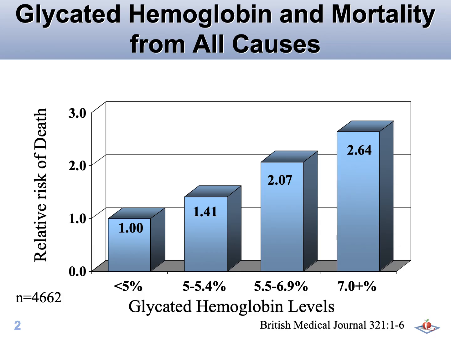So let's consider the hemoglobin A1C and see how it affects mortality from all causes. Now in this graph, you can see how the risk of dying from any cause goes up as you increase the level of glycosylated hemoglobin, or the hemoglobin A1C. It's interesting to note that glycosylated hemoglobin is a better predictor of risk of dying than other factors such as cholesterol, blood pressure, body mass index even.